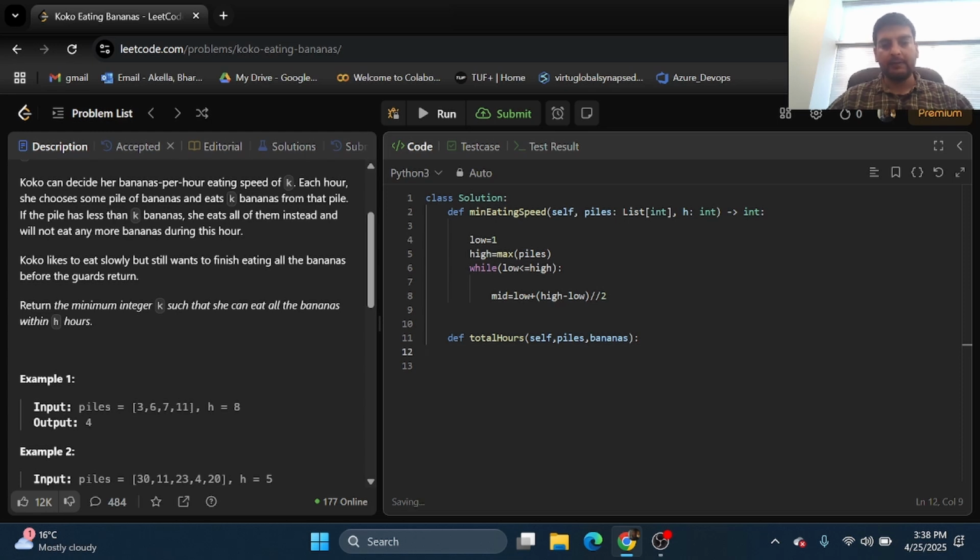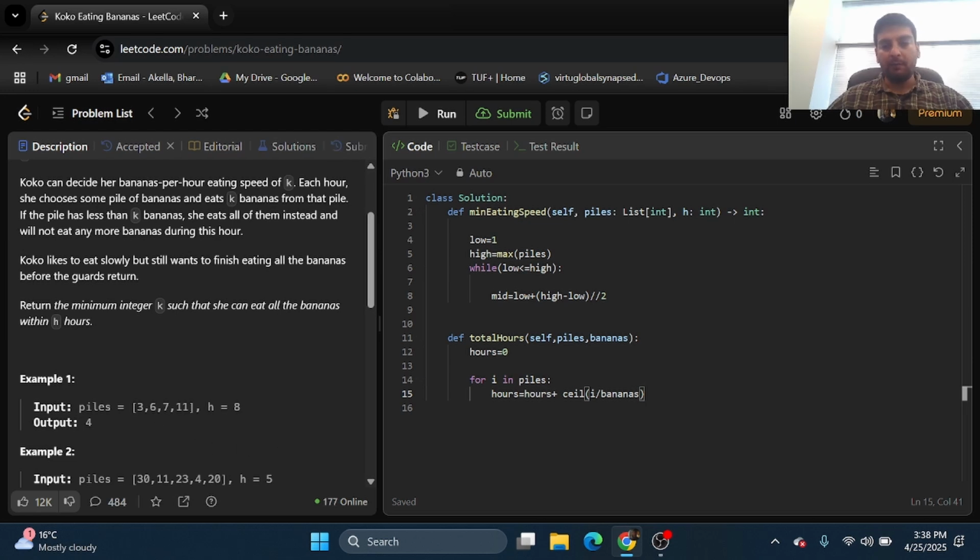And now in this, I'll have a variable called hours. Let me initially set it to be 0. And for each pile in this array, so for i in piles, I will calculate the number of hours taken. So this will basically be hours equals hours plus ceiling of i divided by the number of bananas Koko can eat. So here again, if Koko can eat 2 bananas, 3 by 2 ceiling of it.